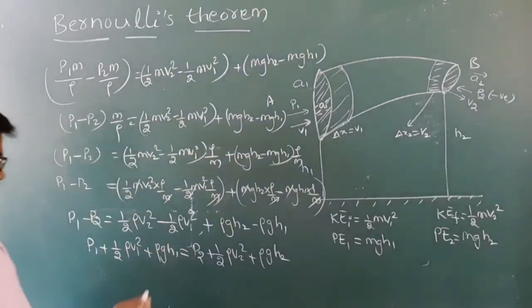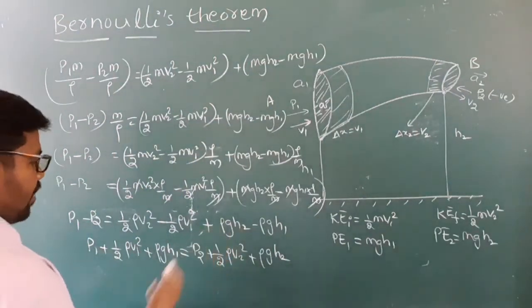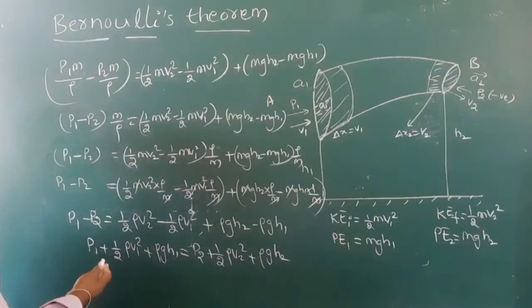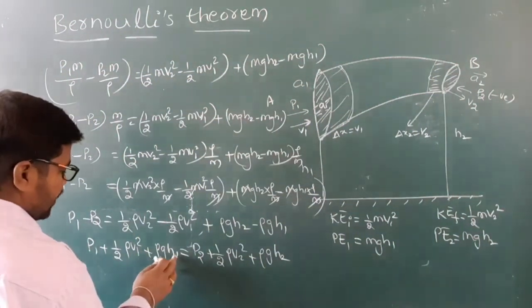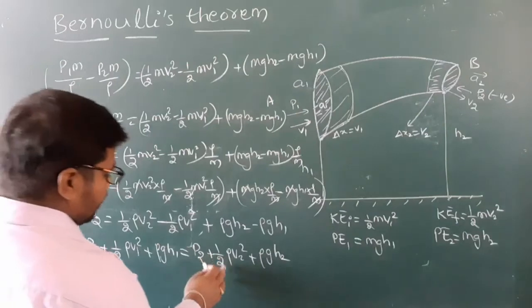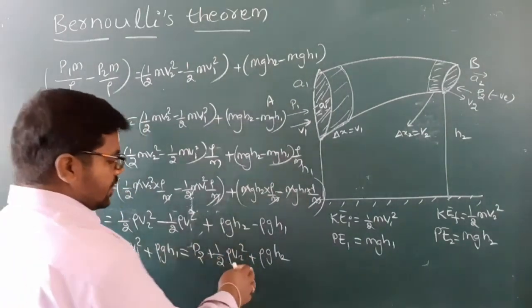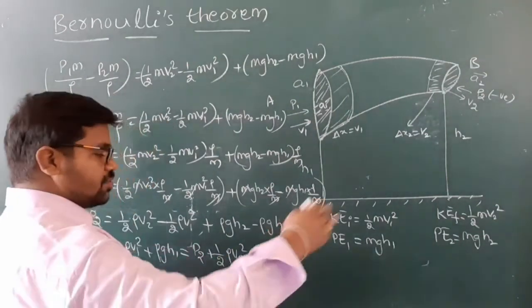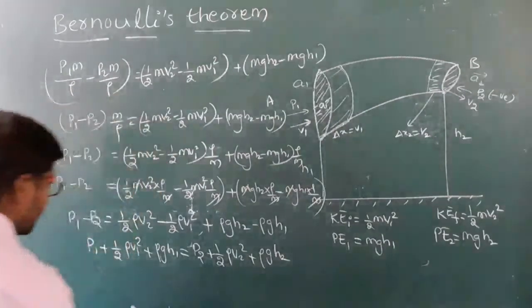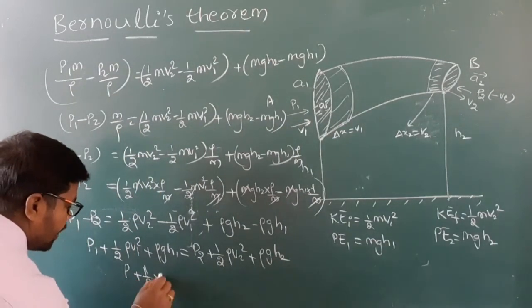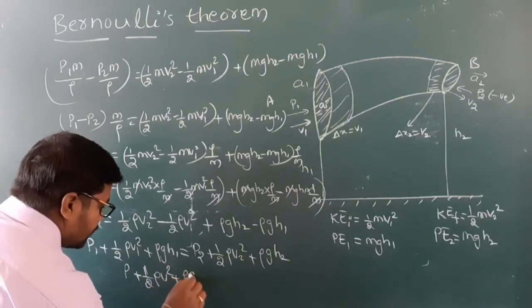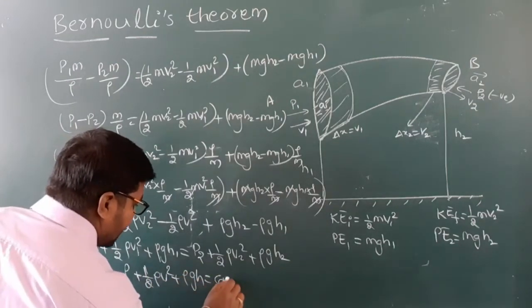Understand? So we can say that P plus 1 by 2 rho v square plus rho g h is equal to constant.